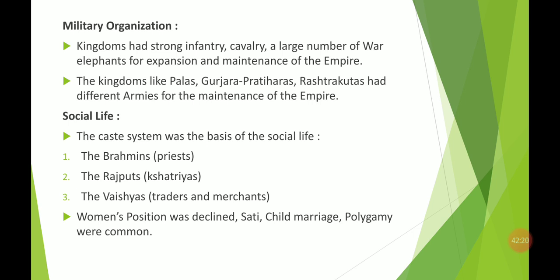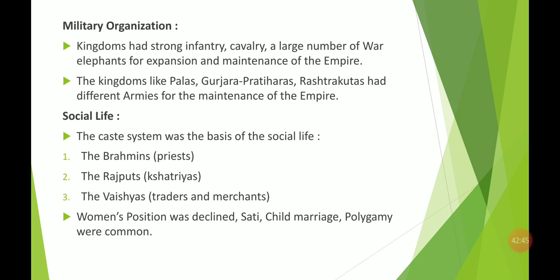And not only Shudras, there were many, like women, who were also excluded from the society. They were not holding any position. They were not allowed to take part in any of the discussions. There were so many things. This was the status of women in the medieval period. As well as that, they were practicing the sati system, child marriage, and polygamy. So a lot of practices were there.